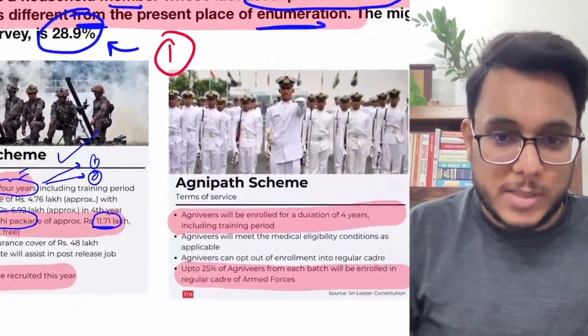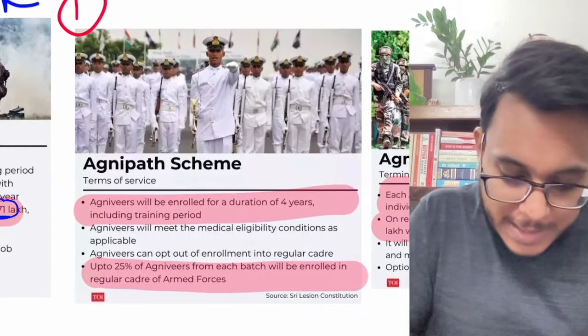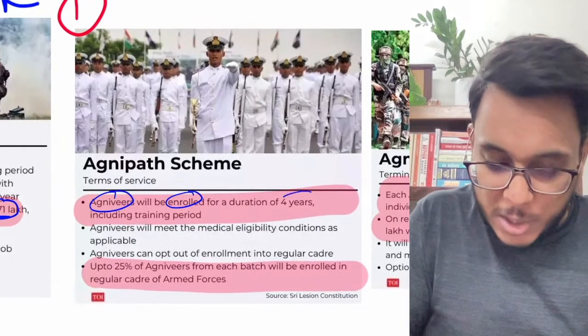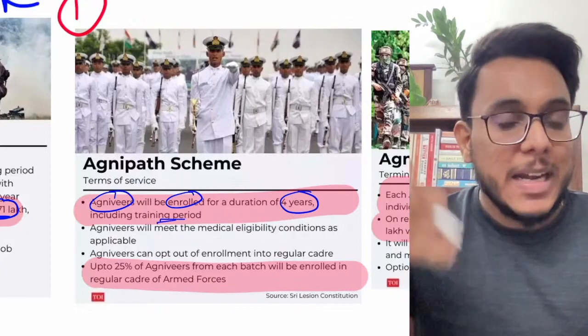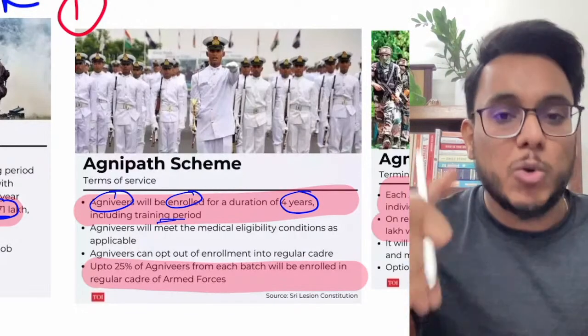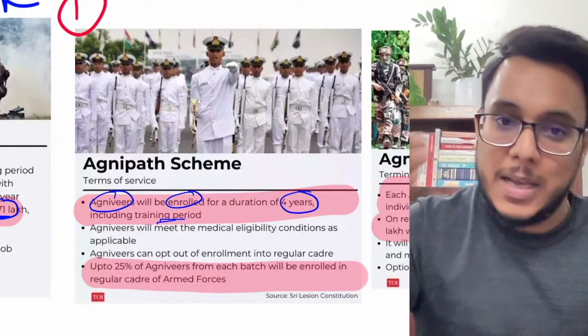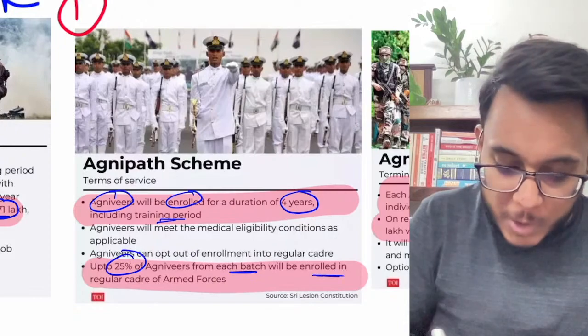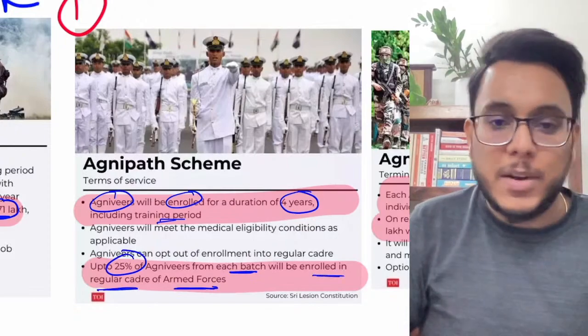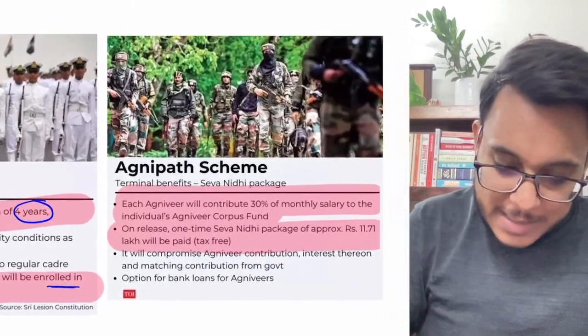Some other details about this scheme: these Agni Veers will be enrolled for the duration of 4 years, including the training. A particular portion of them could stay in the regular defense forces as well. 25% of Agni Veers from each batch will be enrolled into the regular cadres of the armed forces.